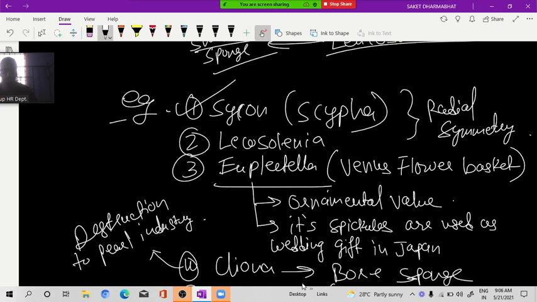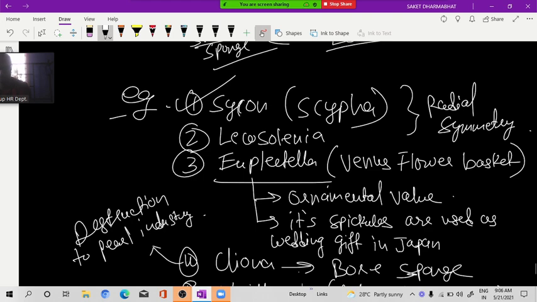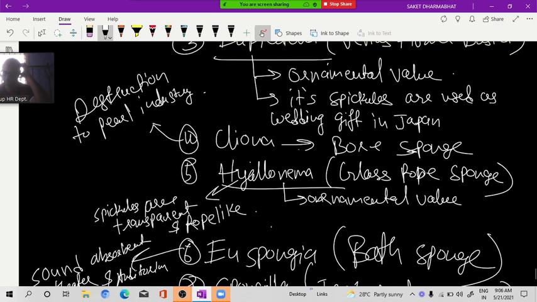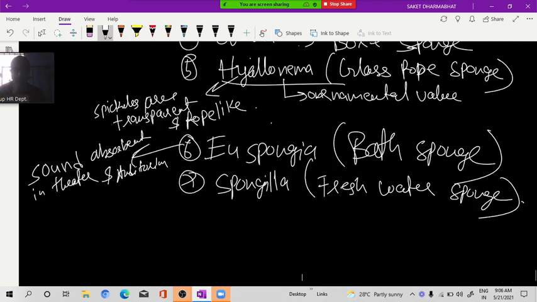Then Spongilla and Euspongia. Yes, these three are very important for NEET. Euspongia and Spongilla. Okay, leave it. So sponges, phylum Porifera, is completed here.